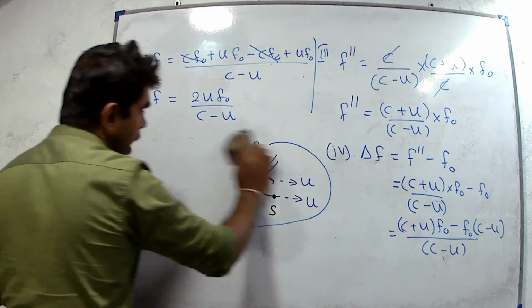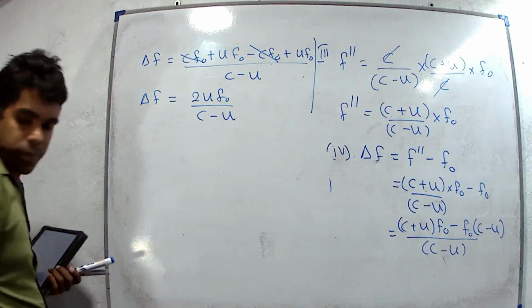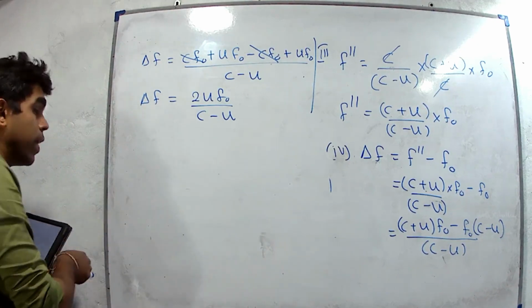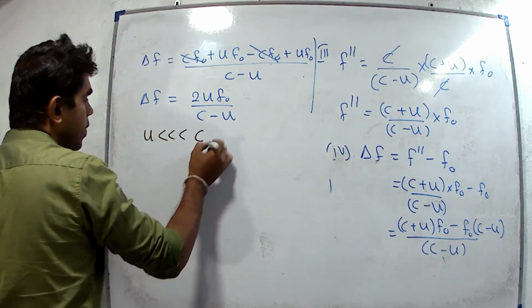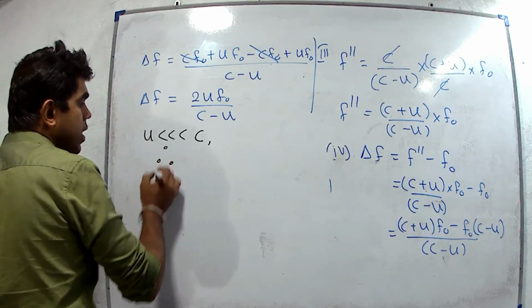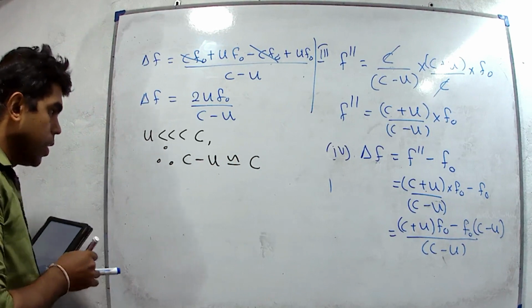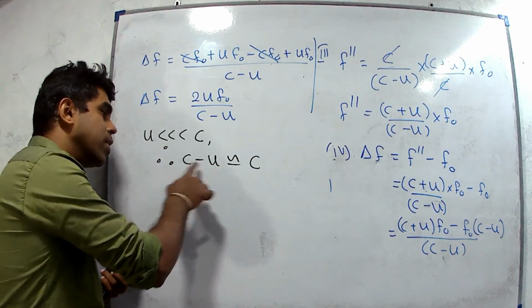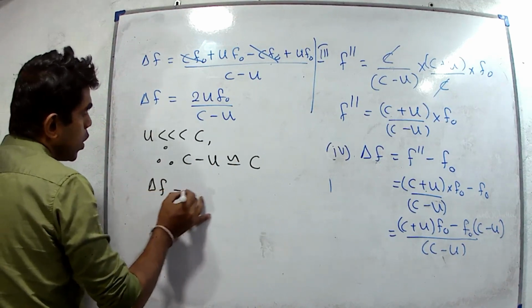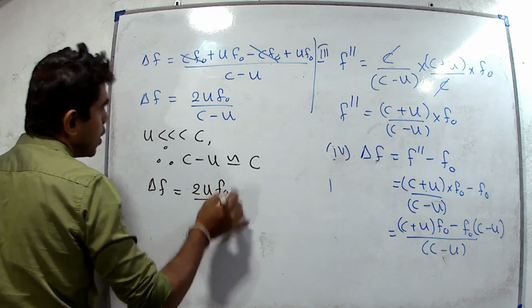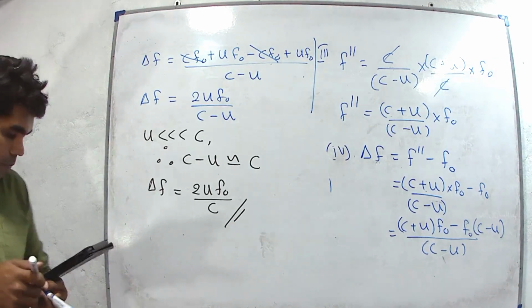Now, in the question they have given that the velocity of the vehicle is smaller than the velocity of light, the velocity of the electromagnetic wave. u is smaller than c. Therefore we can consider that c minus u is approximately equal to c, since c is a large value. Then delta f equals 2 u f naught divided by c. This is the answer for part 4.